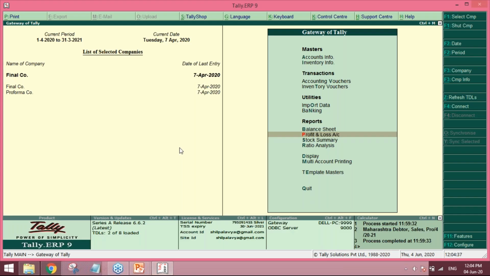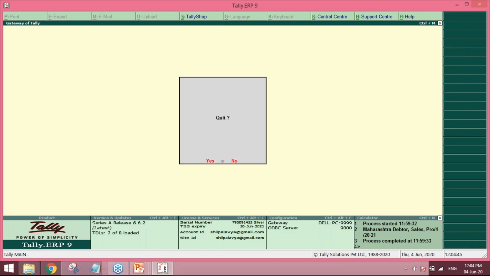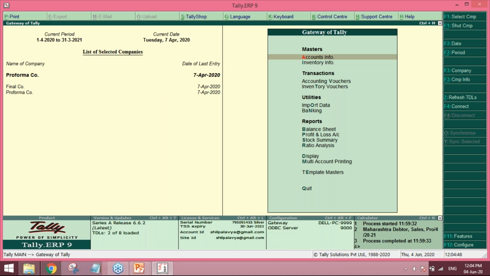Yeah, normally, the date on which the pro forma invoice was made, it will get transferred on the same date itself. But after transferring, you can definitely change the date of that particular voucher.